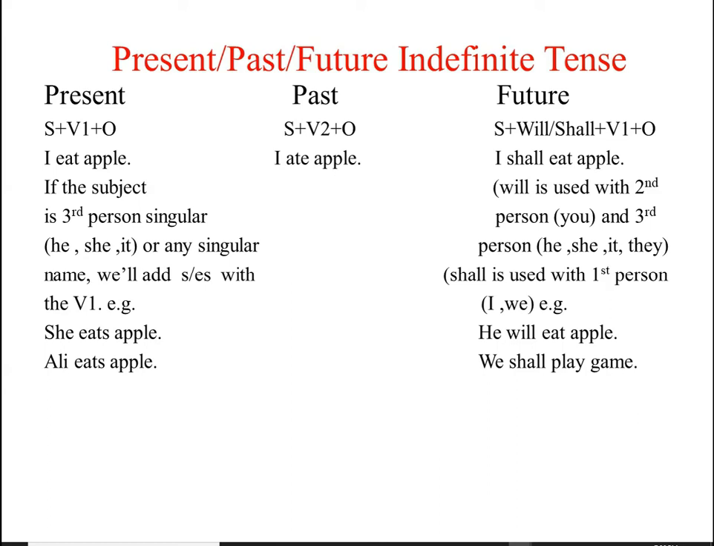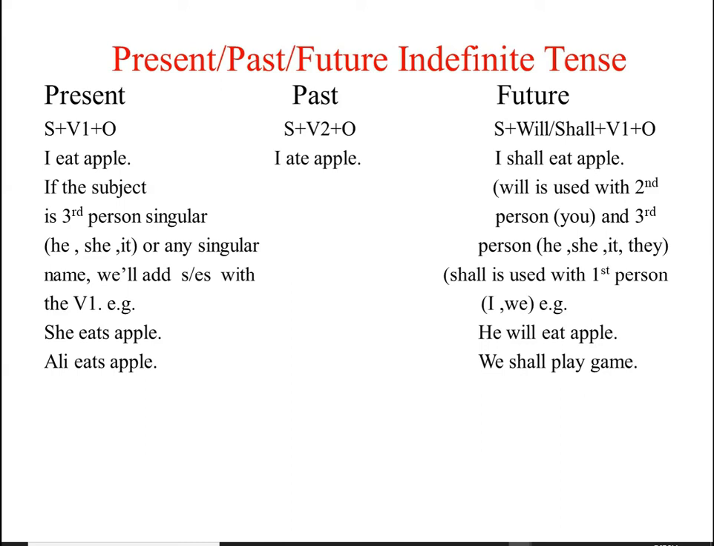Now, the structure of past indefinite tense is subject plus second form of verb and then object. Okay, for example, I ate meal. Okay, he went to school.